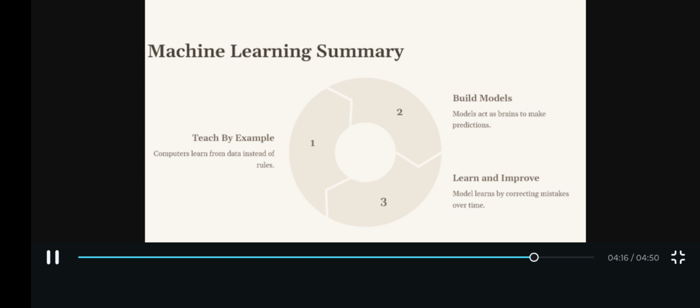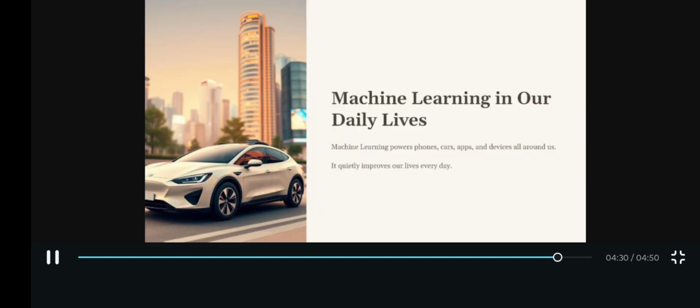In reinforcement learning, it's a trial and error method. If it predicts anything right, we give it a reward using our reward system. If it predicts anything wrong, we give it a penalty within the system. And the computer builds a model, a brain, to make a guess. It learns by checking and fixing mistakes. It's everywhere around us, in our phones and our cars.